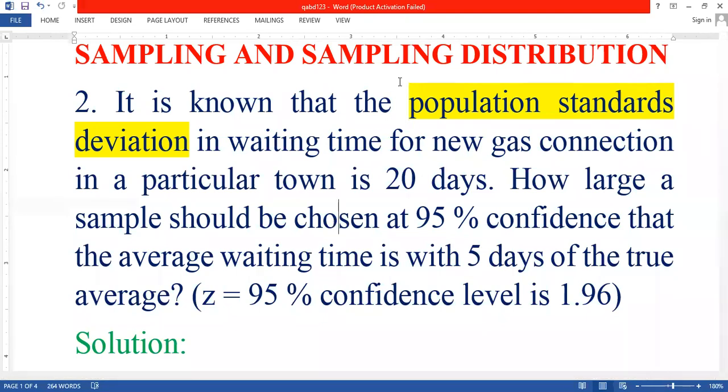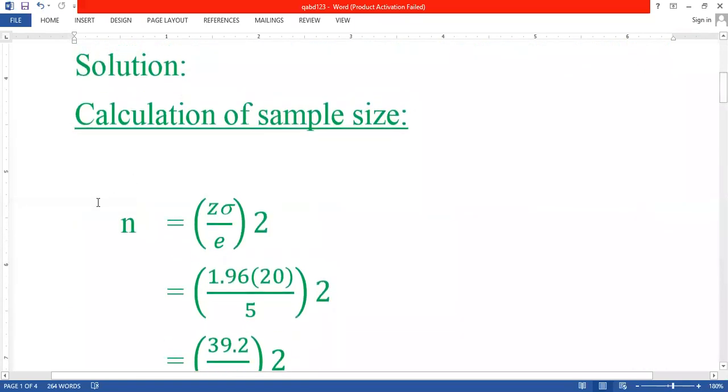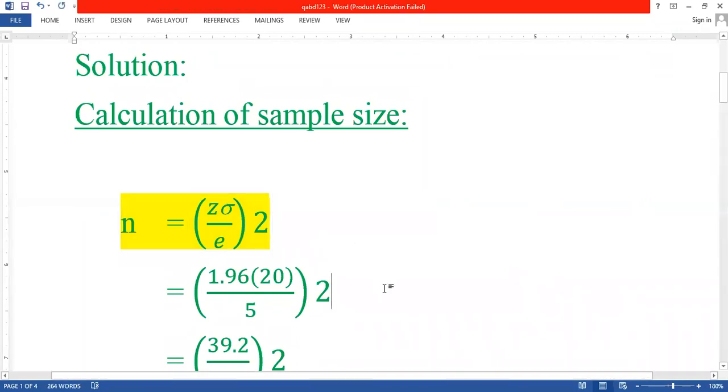We apply the first formula: n equals Z times standard deviation divided by E, whole square.